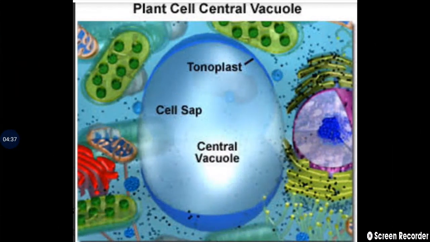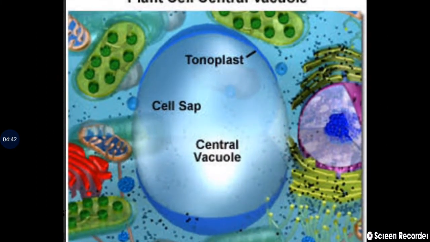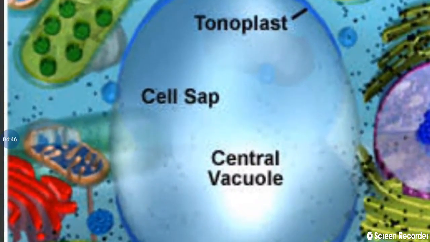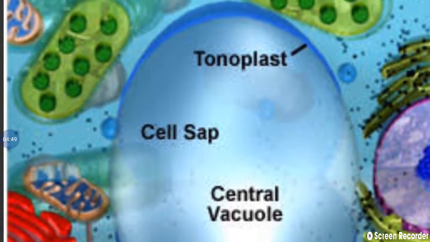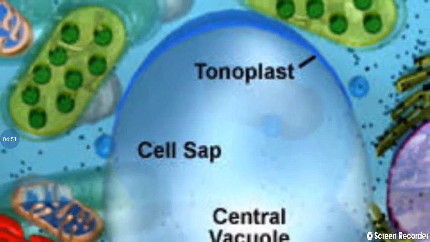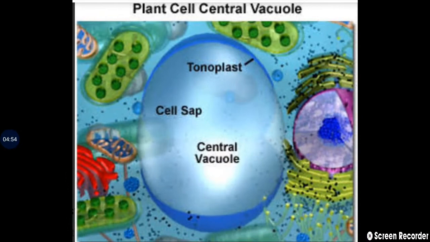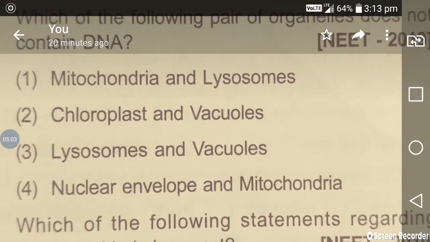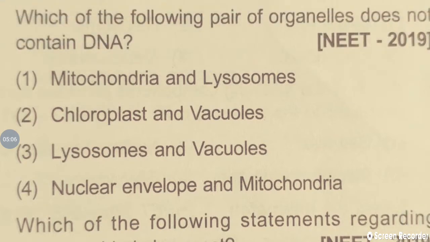Again, the vacuole. In the plant cell, large vacuoles are present, which are filled by cell sap. The vacuole is surrounded by a membrane called the tonoplast. So no DNA molecule is present. So lysosomes and vacuoles consist of no DNA. We identified that with the help of the diagram also. So for this question, the correct answer is lysosomes and vacuoles. In the sense, the third option is correct.